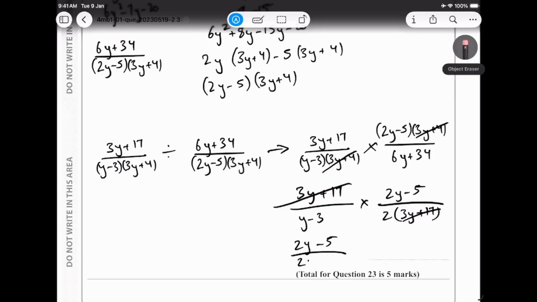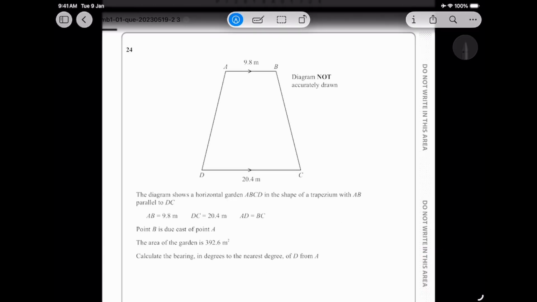All right, you guys can keep it as a whole as y minus 3, and that should still be correct. Yeah, that's pretty much it. That's your correct answer. Okay, question number 24.